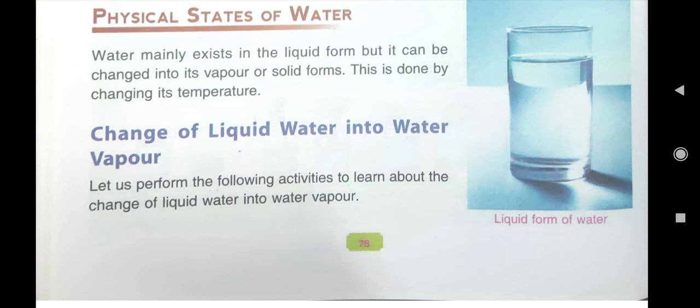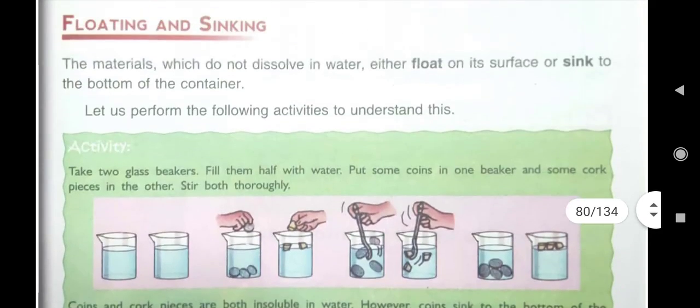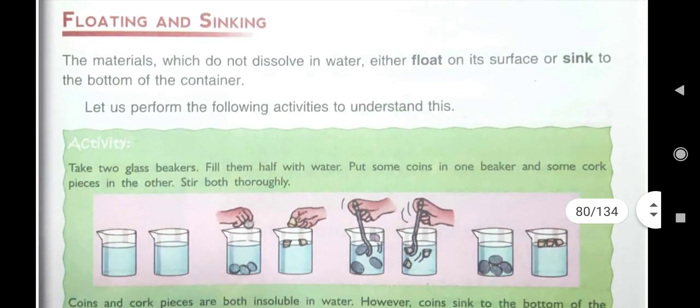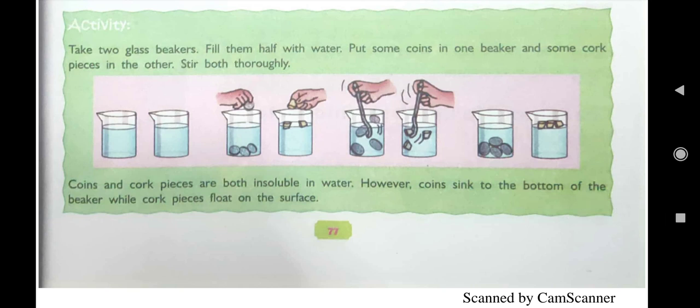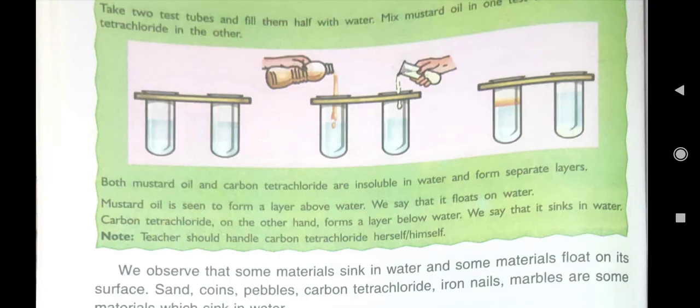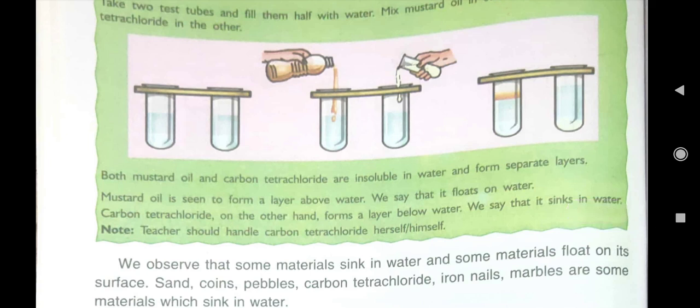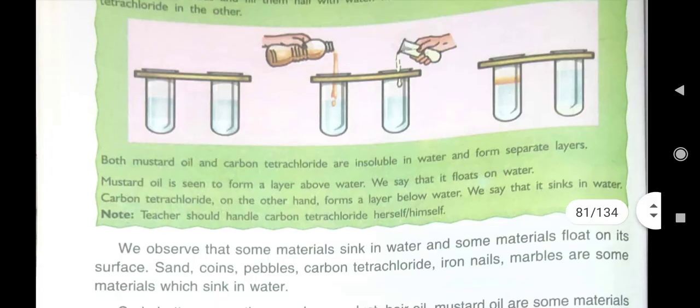So children, we also read about floating and sinking. The substances which float in water and the substances which sink in water. Here we saw that coins sink in water and cork pieces float in water. Then we saw that mustard oil and carbon tetrachloride are insoluble in water. Carbon tetrachloride forms a layer below water. It sinks down and mustard oil floats.